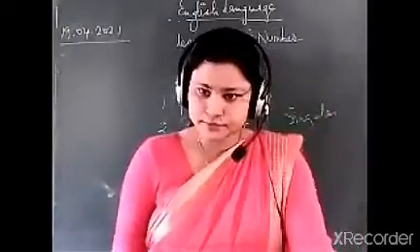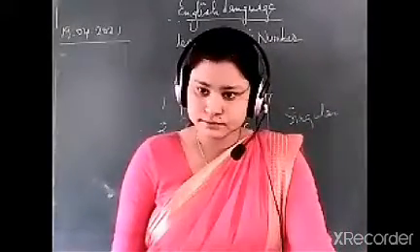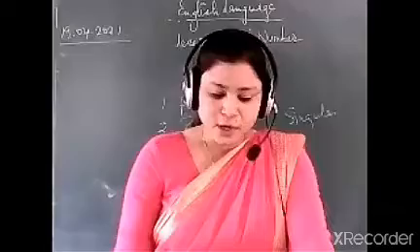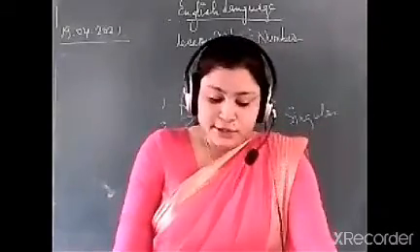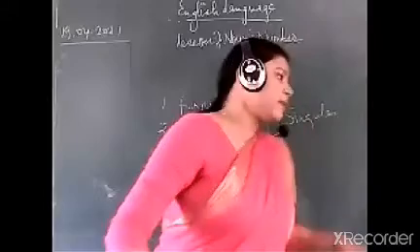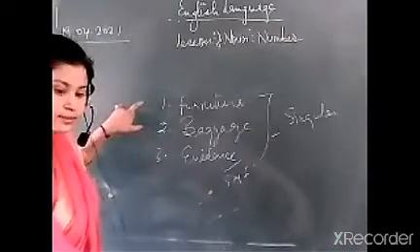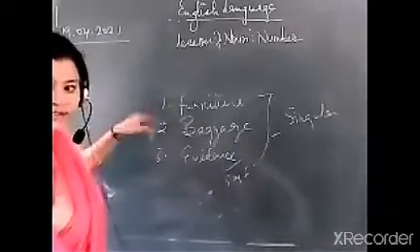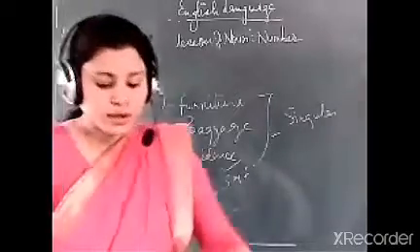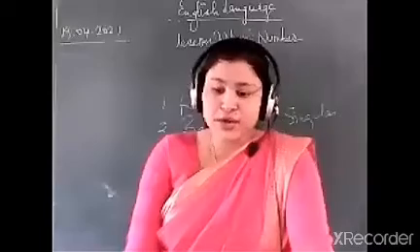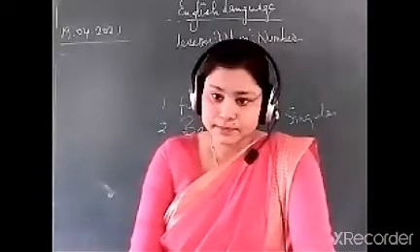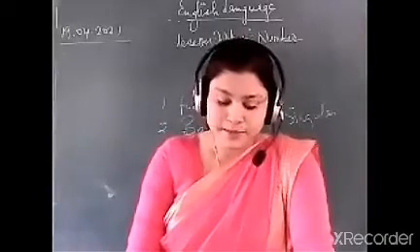Clear? In the same way, there are some countable concrete nouns or uncountable concrete nouns. They do not have any plural form. As there are some countable singular nouns, in the same way there are some uncountable plural nouns. Uncountable concrete nouns do not have a plural form, like milk.